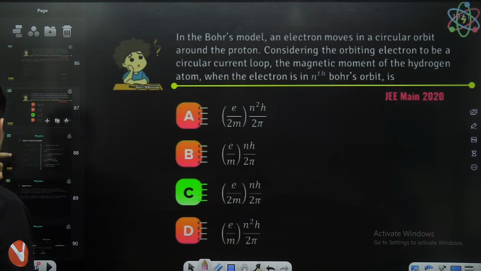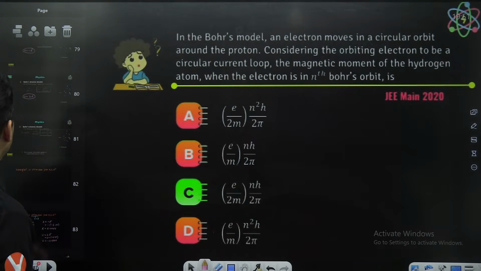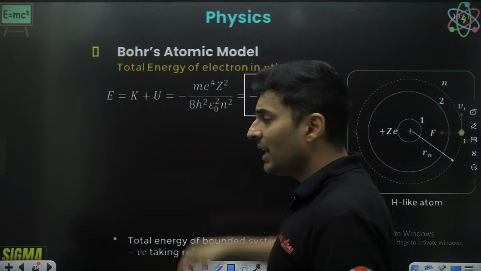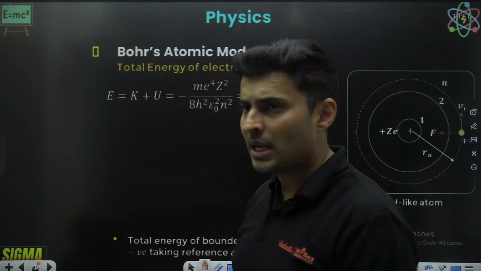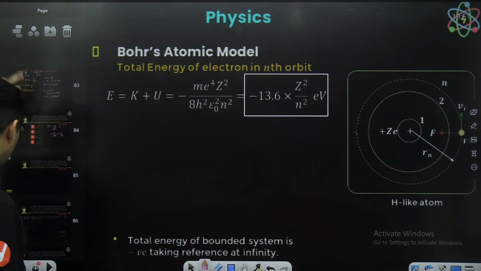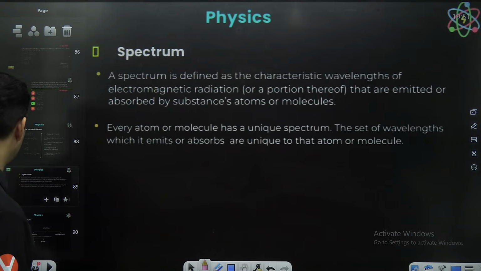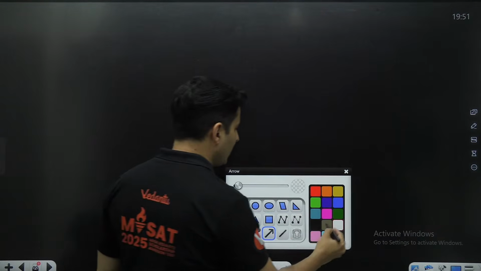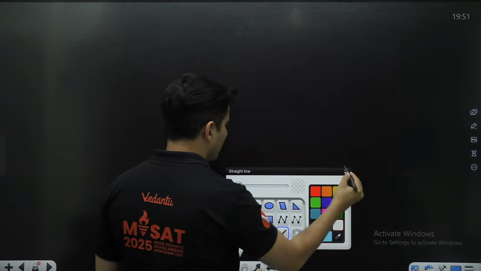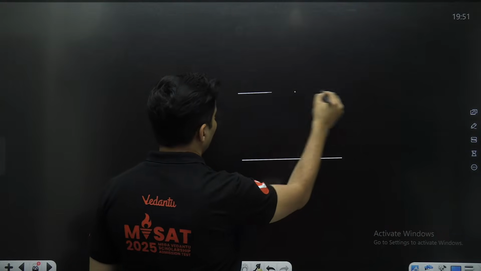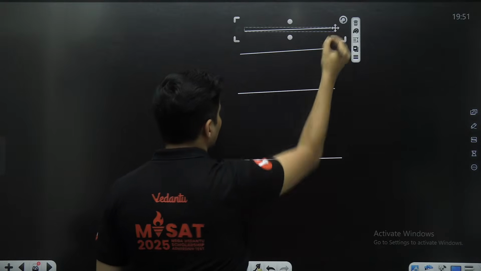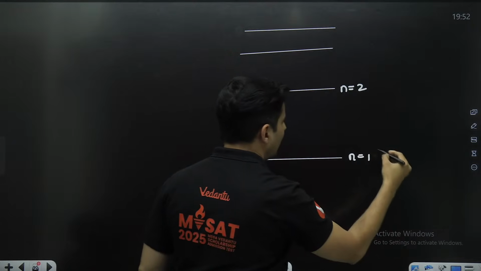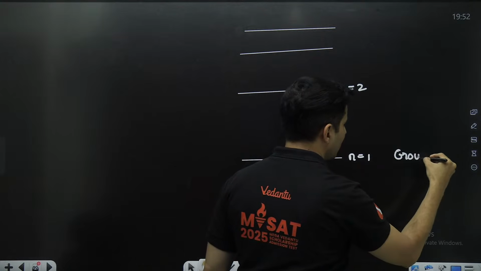Great. So, having said that, going back over here, where is that energy related thing? Now, this formula tells me the energy in different orbits. If you figure out how much energy is there in every orbit of, let's say, hydrogen, 1, then 2, then 3, 4. I'm drawing some lines. This is the first orbit, the ground state.